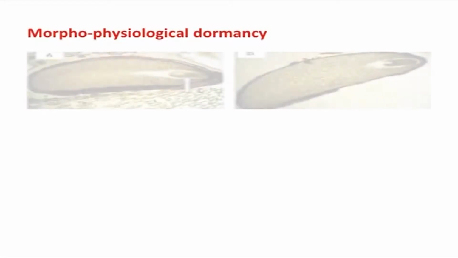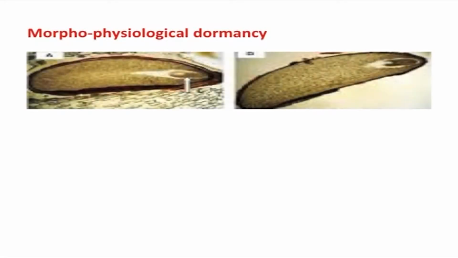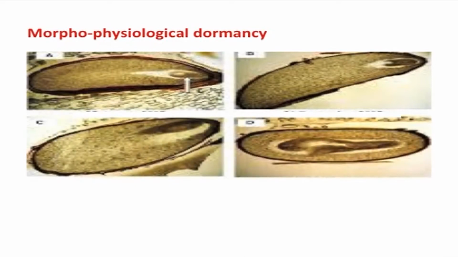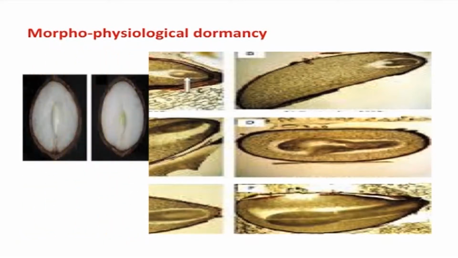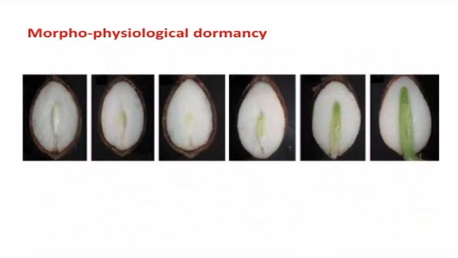The third type is the morphophysiological dormancy, wherein seeds have embryos that are underdeveloped and undifferentiated, as well as a physiological component to their dormancy. Thus, to germinate, these seeds require time for embryo growth and dormancy breaking treatment.